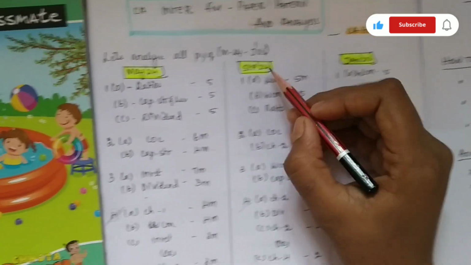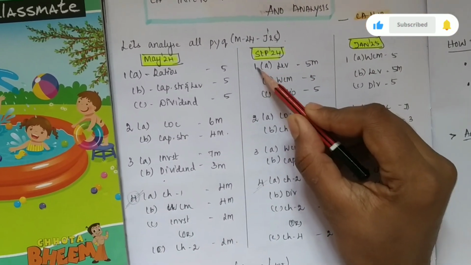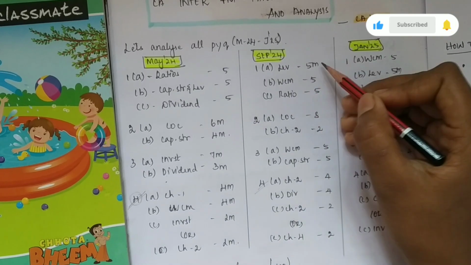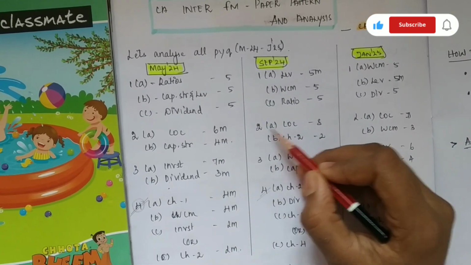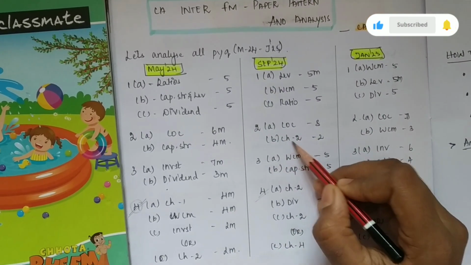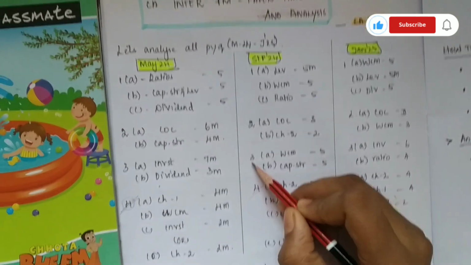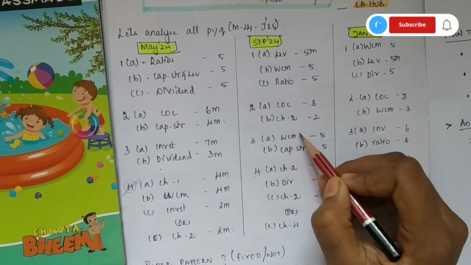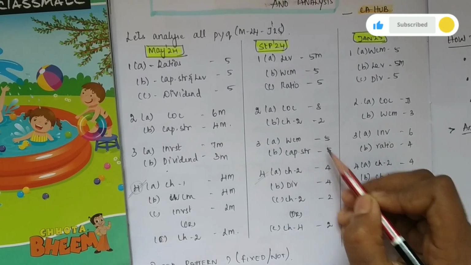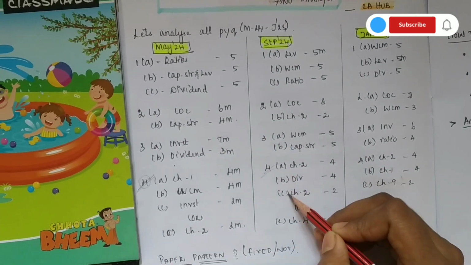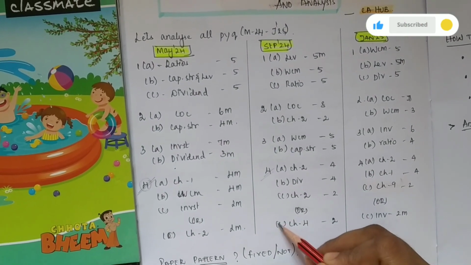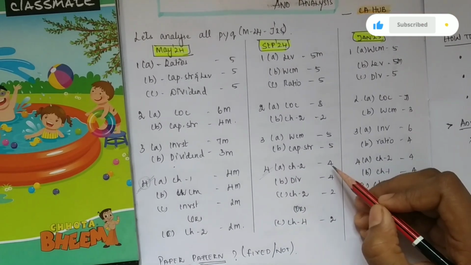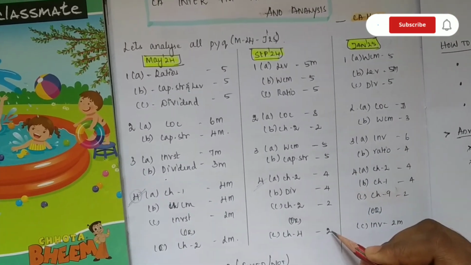Now let's analyze the September 24 examination. For 1A, 1B and 1C we have leverages, working capital management and ratios for 5 marks each. 2A and 2B, that is cost of capital and chapter 2, are for 8 marks and 2 marks. The third question, 3A and 3B, is working capital management and capital structure, 5 marks each. 4A, 4B, 4C and the odd question 4C are from chapter 2 dividend decision, chapter 2 and chapter 4, for 2 marks only.